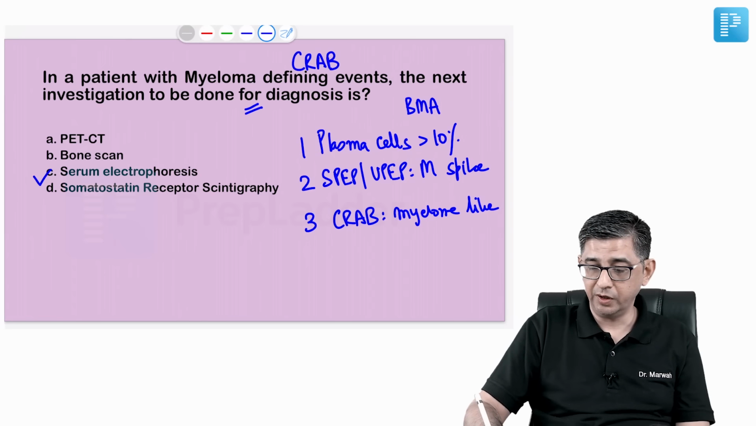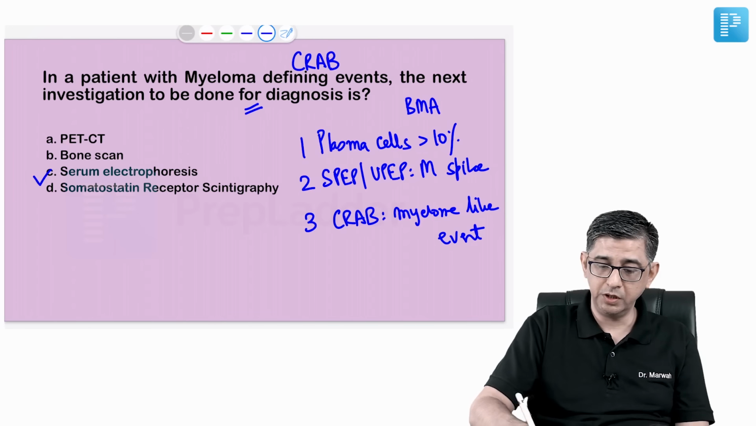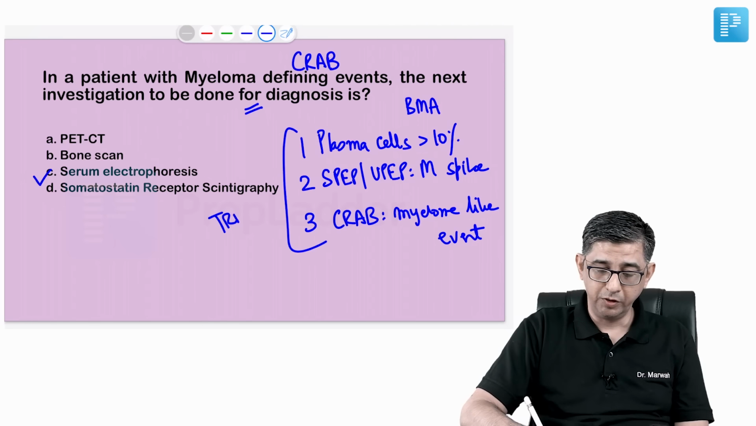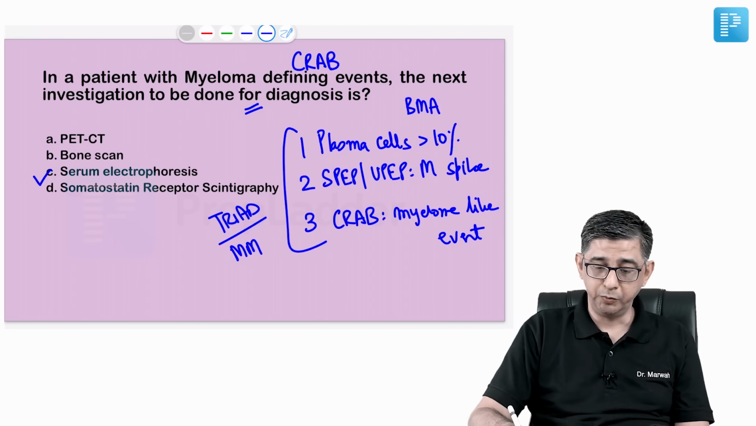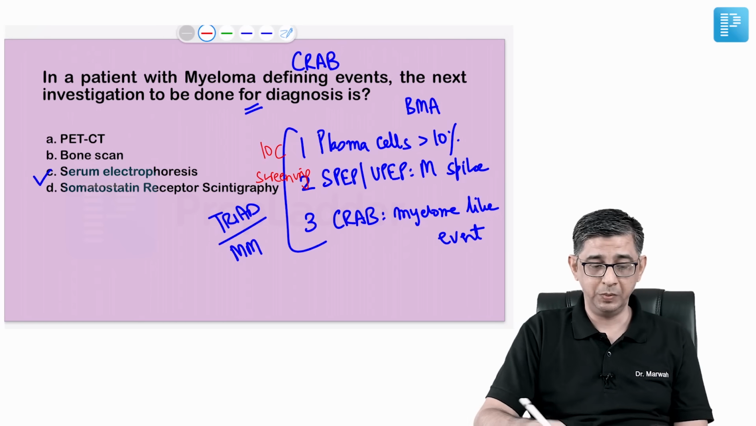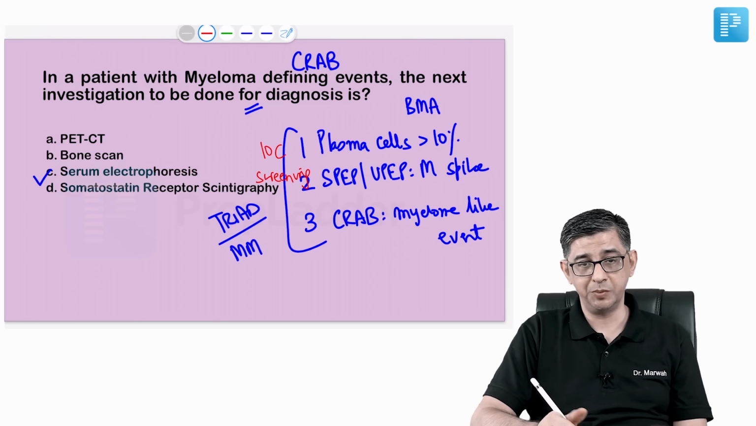So the point is, you need all three of these for diagnosis of multiple myeloma. This is a triad actually for diagnosis of multiple myeloma, out of which, question wise, point number 1 is the investigation of choice, and point number 2 is the screening test. And if all three are satisfied, then you say, okay, this is multiple myeloma. That means the answer to this question would be option number C.